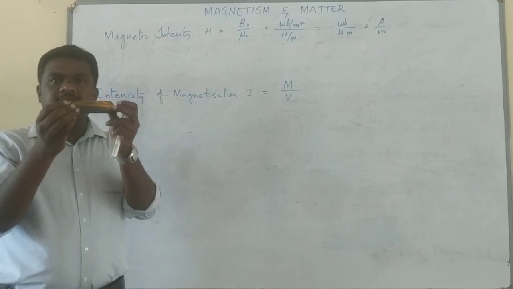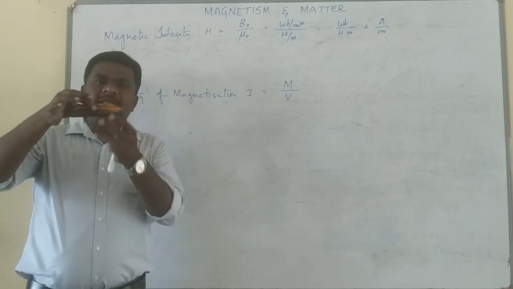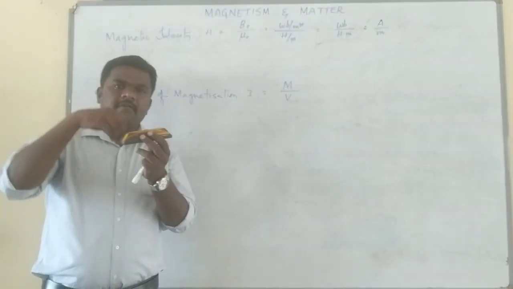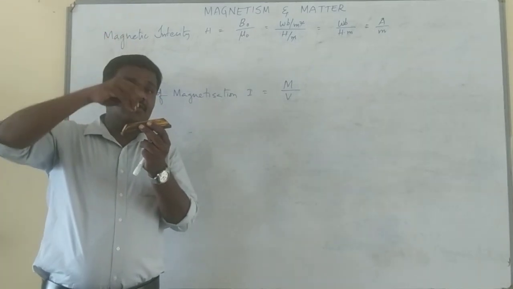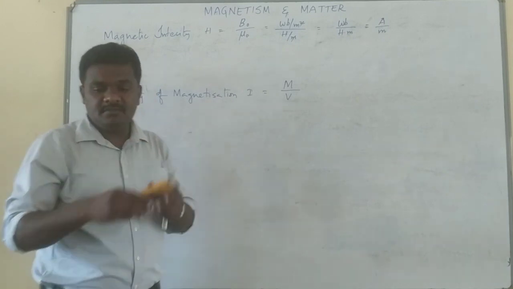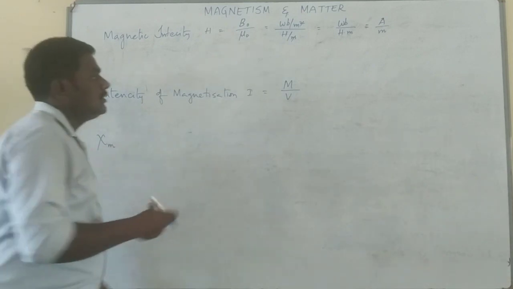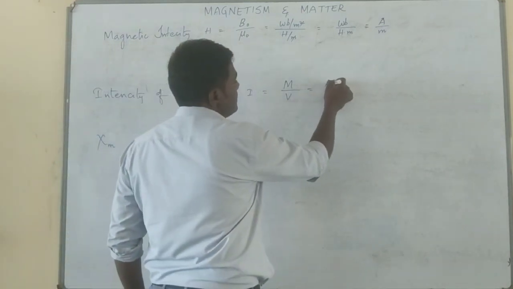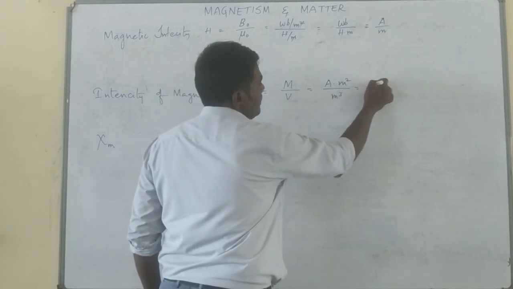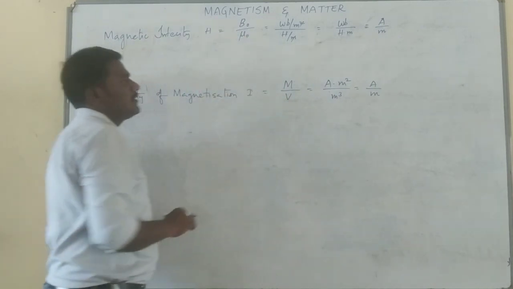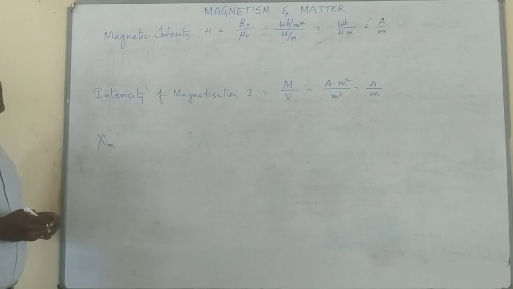Assume this is a magnetic material. In this there is no magnetism available. Now, if it is placed in an external magnetic field, it will start acquiring magnetism. How much magnetic moment is induced in this specimen per unit volume? That itself is known as I, the intensity of magnetization. Magnetic moment SI is ampere meter square, volume SI is meter cube, so you will get SI as ampere per meter. So magnetic intensity and intensity of magnetization have the same SI units.